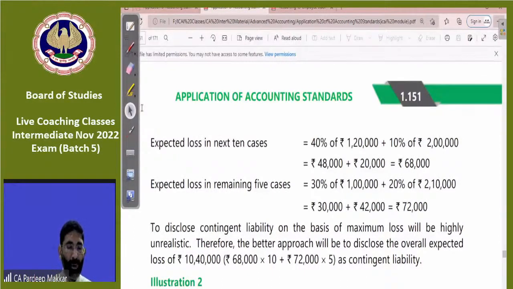Highly unrealistic, therefore the better approach will be to disclose the overall expected loss as a contingent liability, not as a provision. So provision is not created, only a contingent liability is disclosed, as there may be a chance of a liability arising. How is it calculated? 1,20,000 into 40%, 2 lakh into 10% as it is given to you, 1 lakh into 30% and 2,10,000 into 20%. Is that clear to everyone?